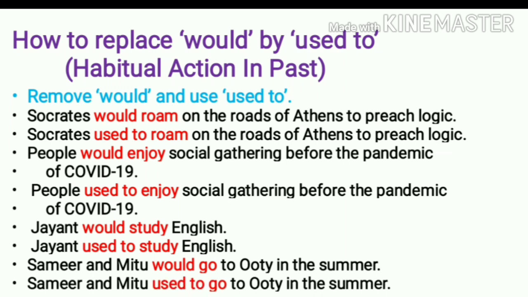Remove would. Samir and Mitu used to go to Ooty in summer. The meaning is the same. The meaning doesn't change here, though we make the use of used to instead of would. Now let us move to the next modal auxiliary, and that is can.